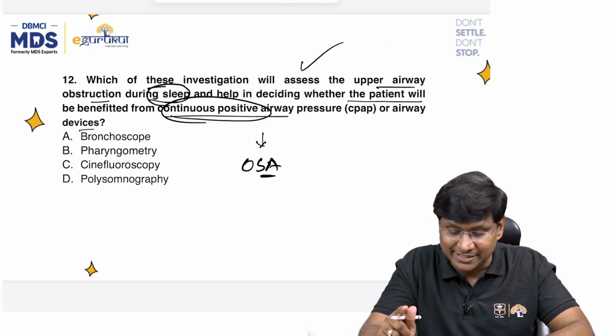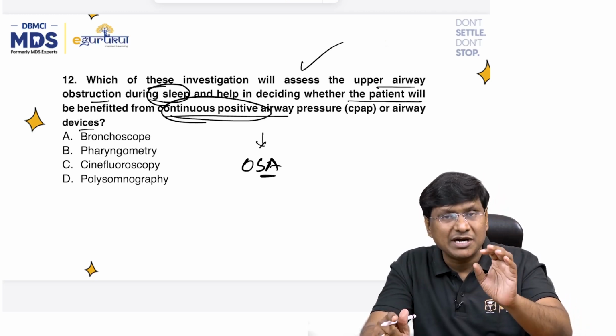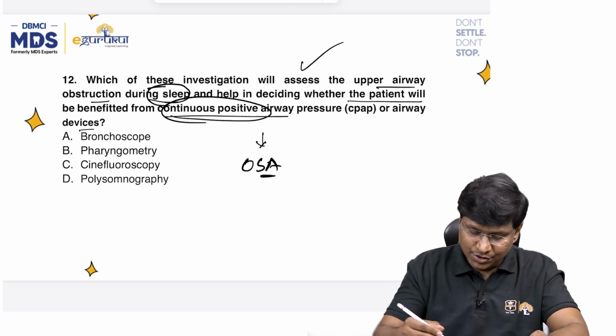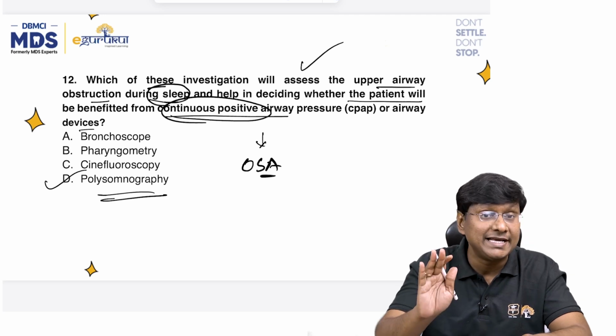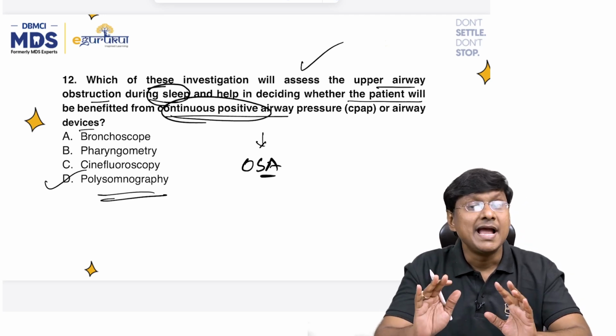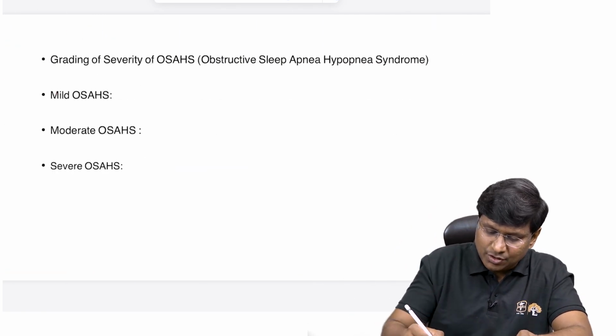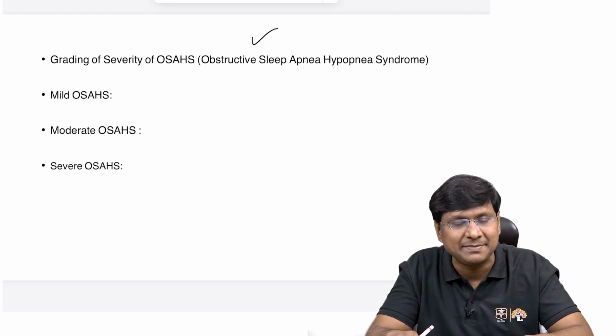And in patients with obstructive sleep apnea, what is the best way by which you can diagnose? You can diagnose it by polysomnography, right? And based on this, you will be able to assess even the severity of the obstructive sleep apnea as well.